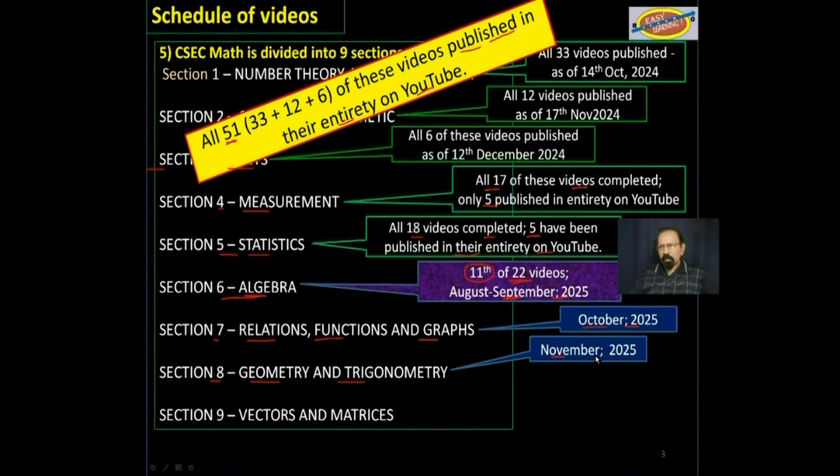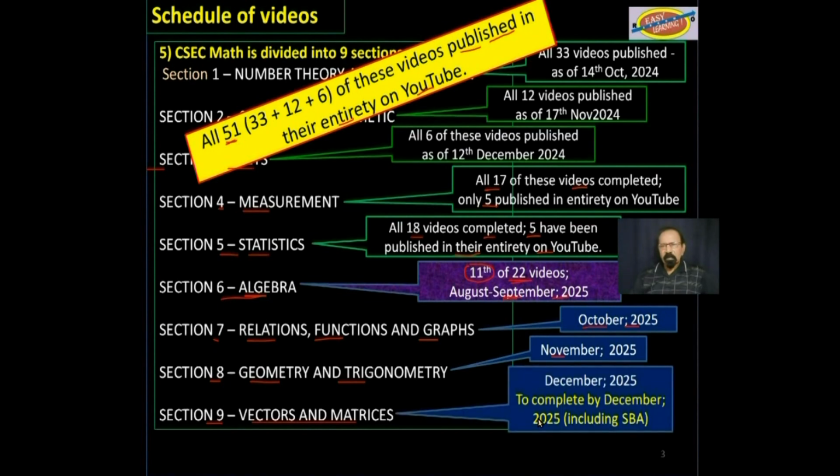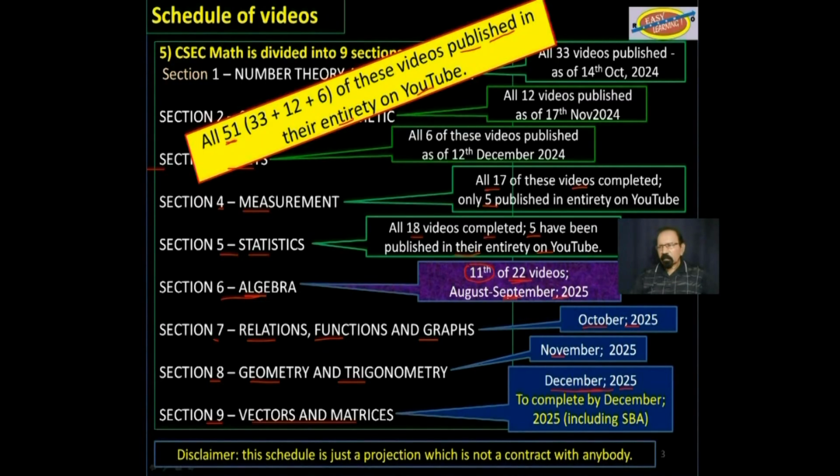And finally, section 9, vectors and matrices, should complete the syllabus by December 2025. That is, by the end of this year. Disclaimer here, please note that this schedule is just a projection, which is not to be interpreted as a contract